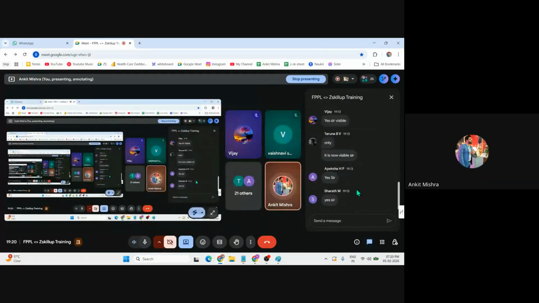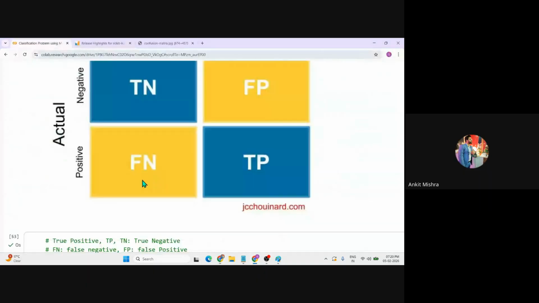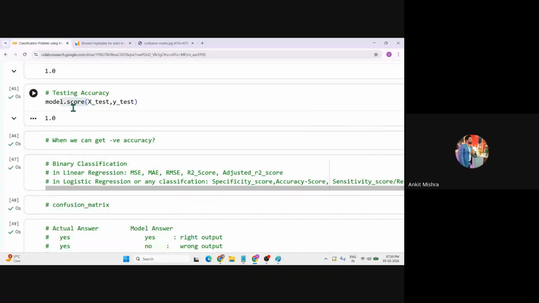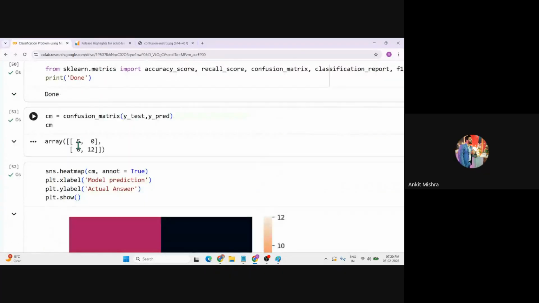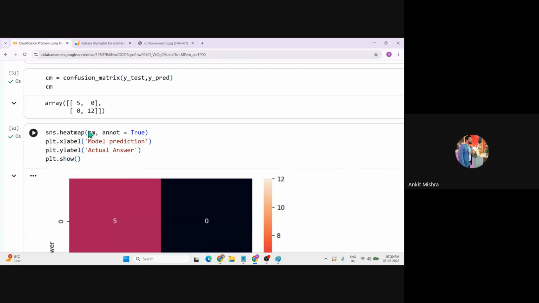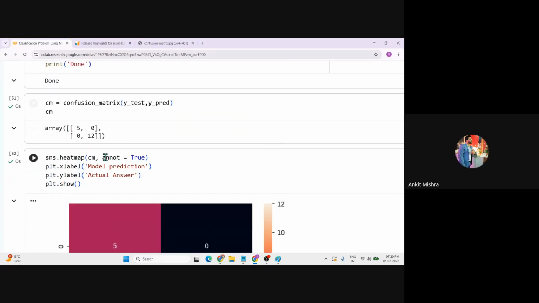Can we calculate accuracy score? Now let me know which one is the good one. Is the model.score a good one? That one is the basic one, right? You can simply calculate the score. This is a basic one. You can use another approach that is called confusion matrix score, where you need to calculate the confusion matrix.